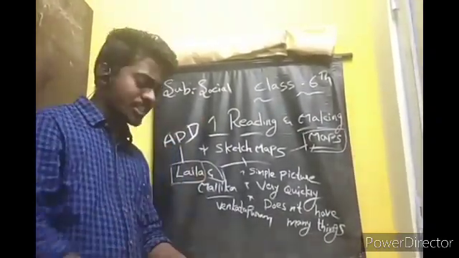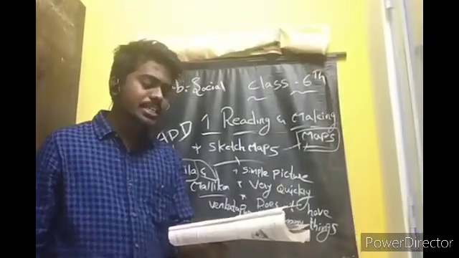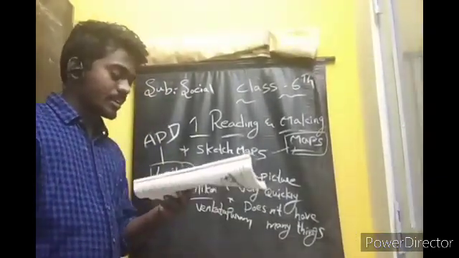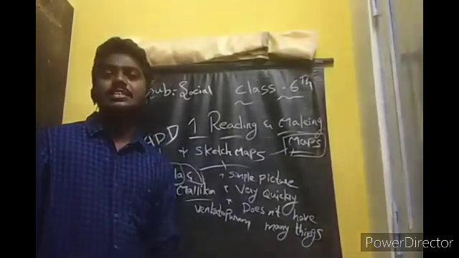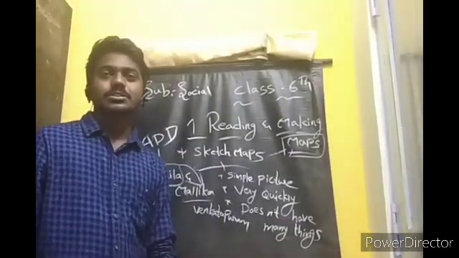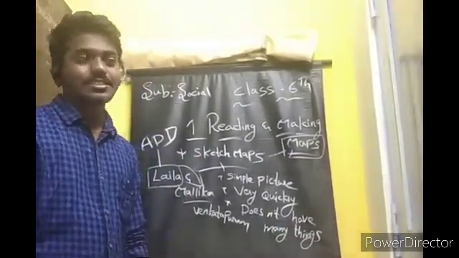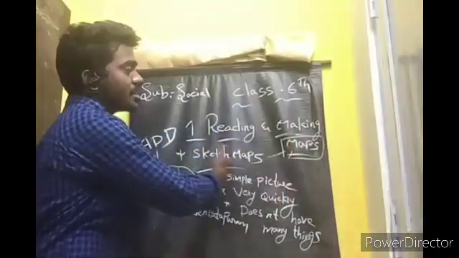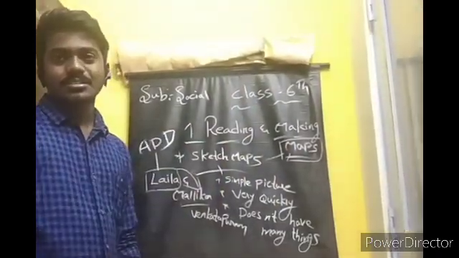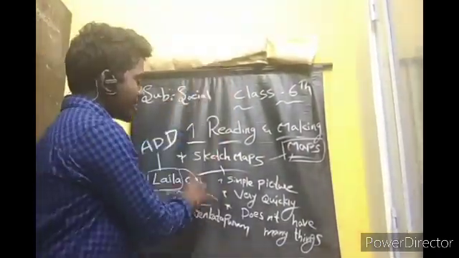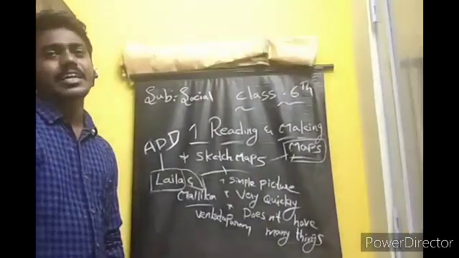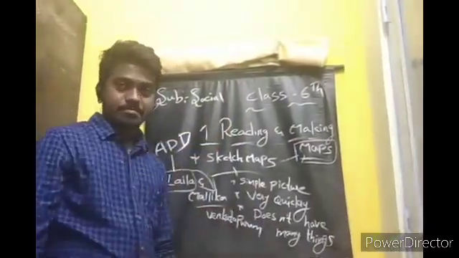Okay, you see the next question. Can you tell the direction in which Laila walked? North or east? The directions are not mentioned. See the sketch map. Is there any direction? There are no directions. Malika missed the direction in the sketch map.